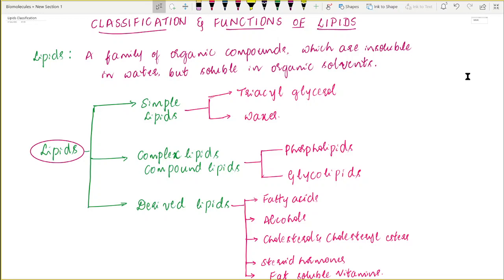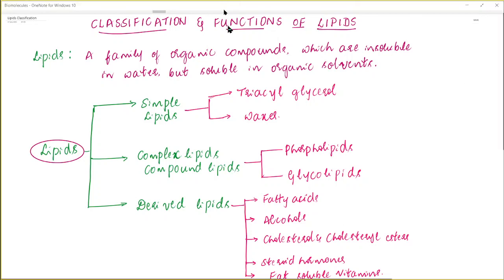Students, in this session, I'm going to explain to you about the classification and functions of lipids. What are lipids? Lipids are a group of organic compounds which are insoluble in water but soluble in organic solvents. So whatever water-insoluble compounds are there in the biological system, all those compounds are kept under the group lipids.